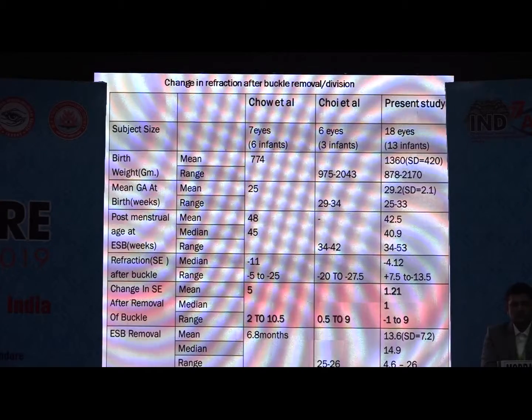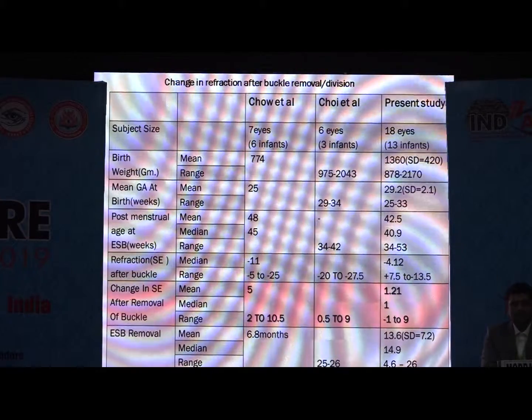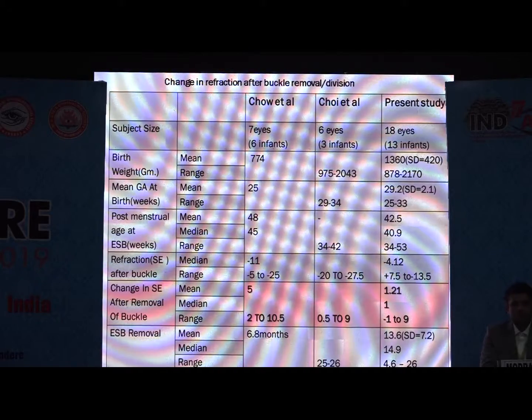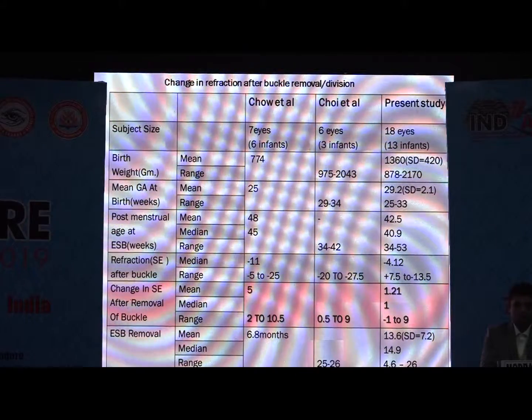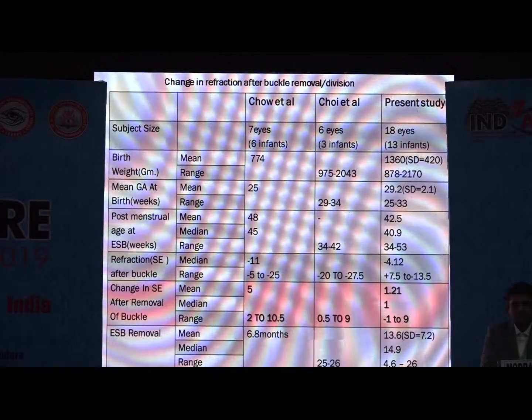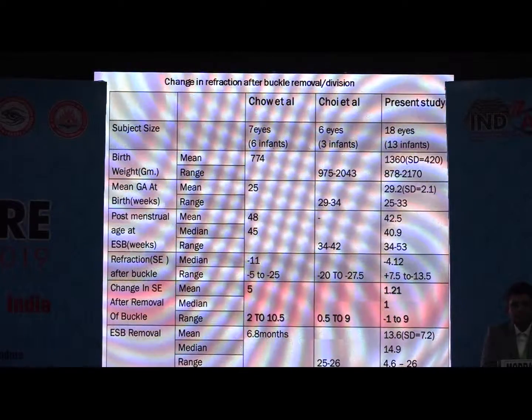Prior to this, there are only 2 case series that report change in refraction following buckle removal in children with retinopathy of prematurity. One was done by Chow et al., in which they reported a mean of 5 and a range of 2 to 10.5. The other was done by Choi et al. This was a prospective study in which they also analyzed the axial length, and they said that the axial length either remains the same or increases post-buckle removal.